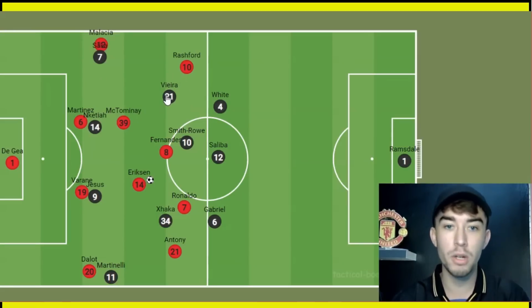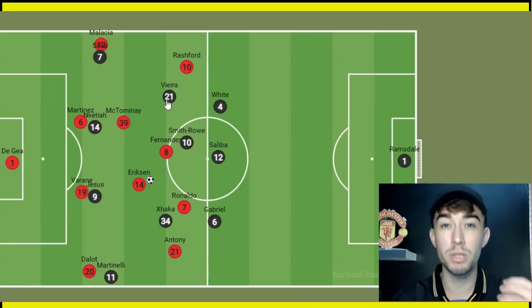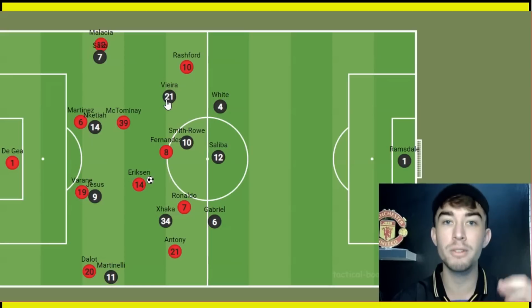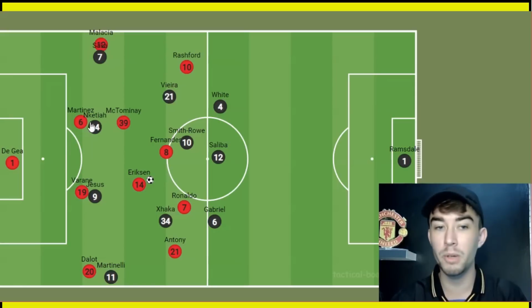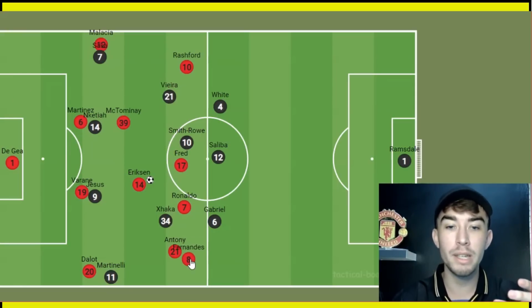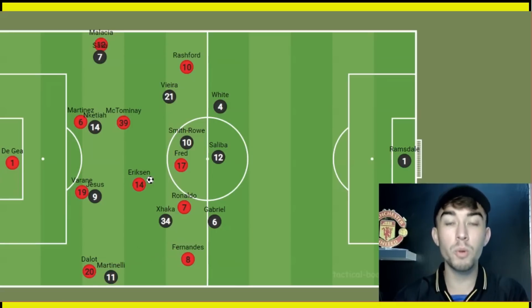Arsenal dominated possession, outnumbered in the midfield like we were talking about earlier. They played well. They dominated the ball, they controlled the game, but United on the counter-attack was so deadly. Defensively, United were pretty solid. They kind of restricted Arsenal's real big chances, and on the counter-attack, they were brutal. And this was a case of the Manchester United players really executing Ten Hag's game plan to perfection. Ten Hag deserves credit for his changes that he made as well, with Rashford, Ronaldo, Casemiro and Fred came on to see out the game as well. Changes like that were what won Manchester United's football match. And that was ultimately the story of the game.